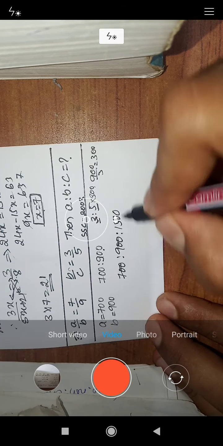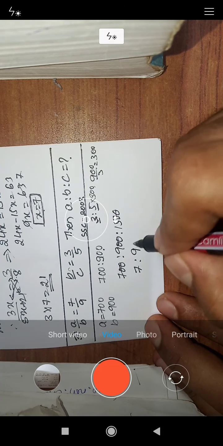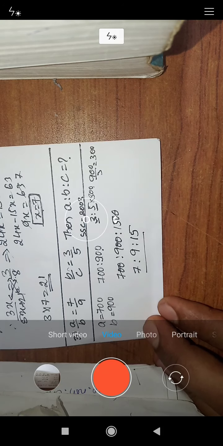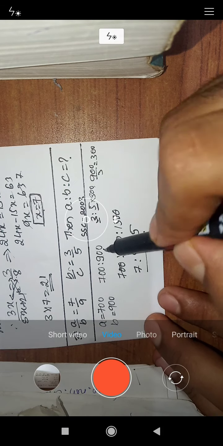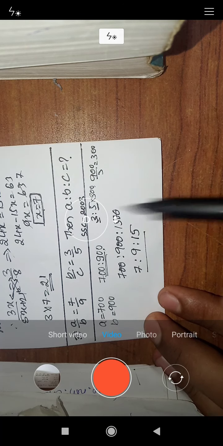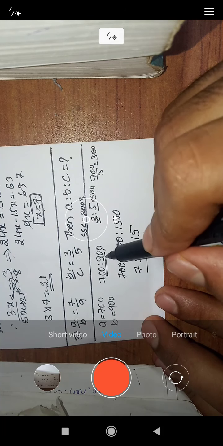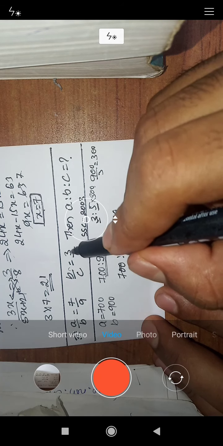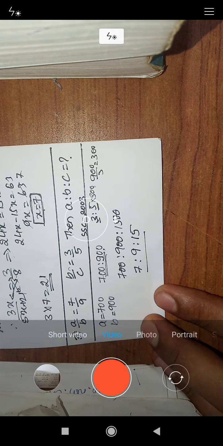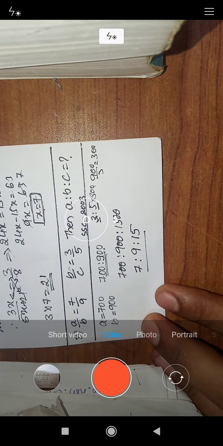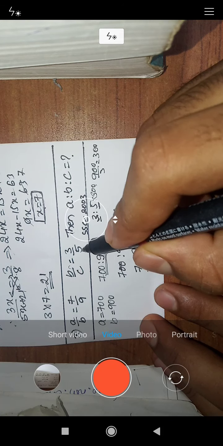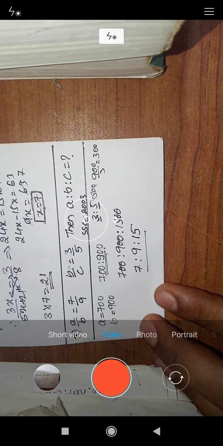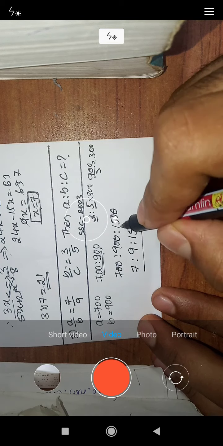The 0s cancel out, the respective ratio becomes 7:9:15. Just the 700 is to 900, we can take as 700 is to 900, then divide by 3, because B has 3. 900 is divided into 3 parts, each part getting 300, but C has 5 times an individual part of B, so we get 1500.